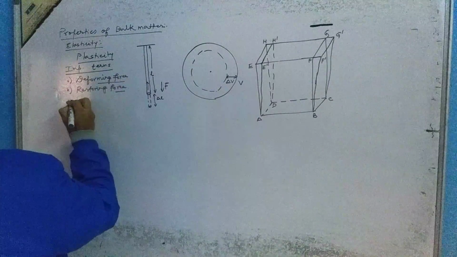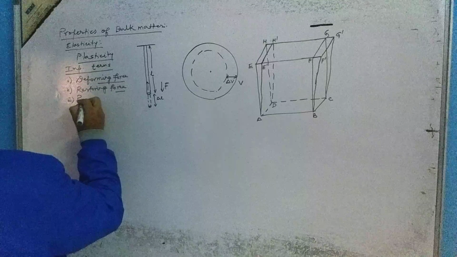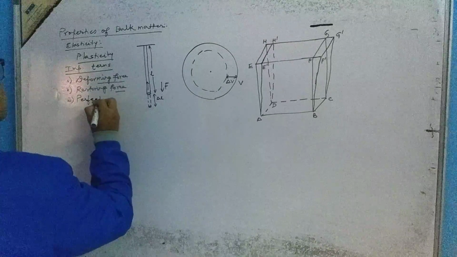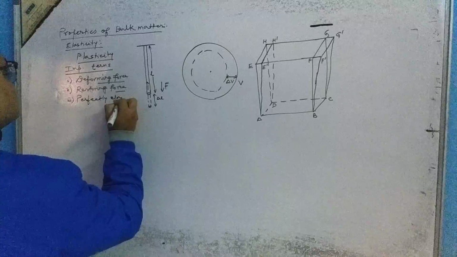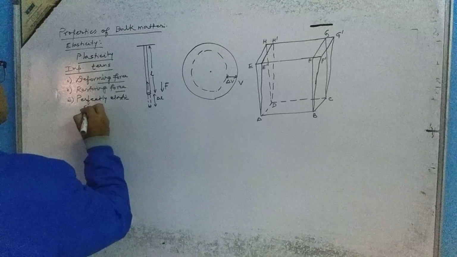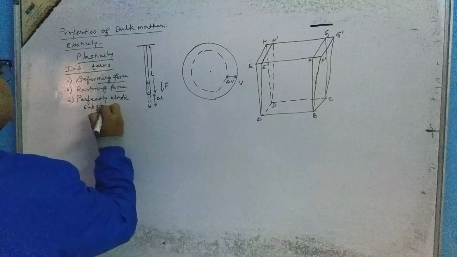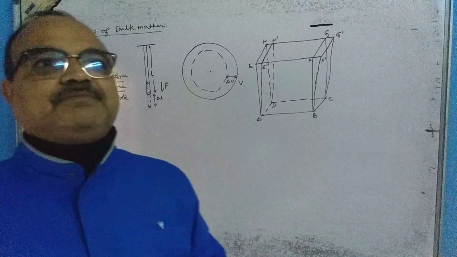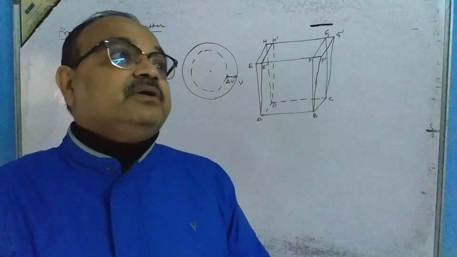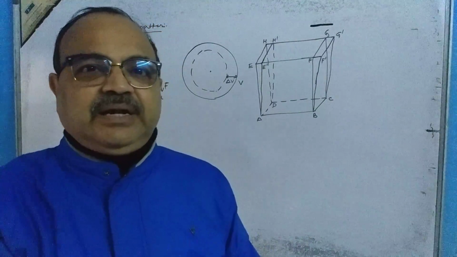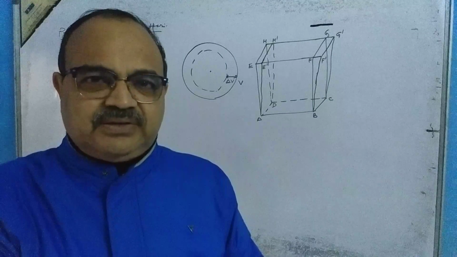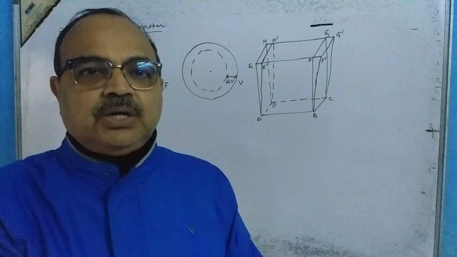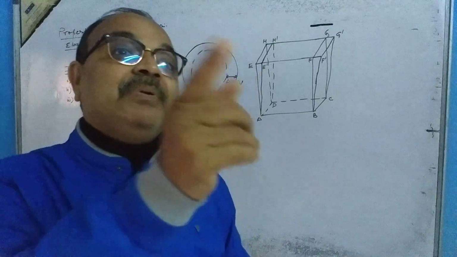Now, number 3, a perfectly elastic substance. What is a perfectly elastic substance? A perfectly elastic substance is that which regains its original condition promptly and completely.